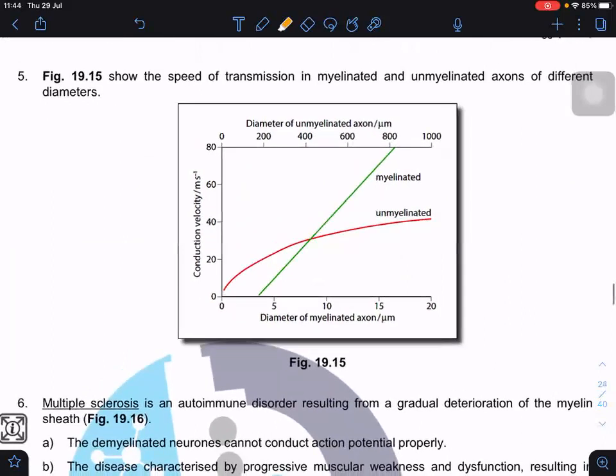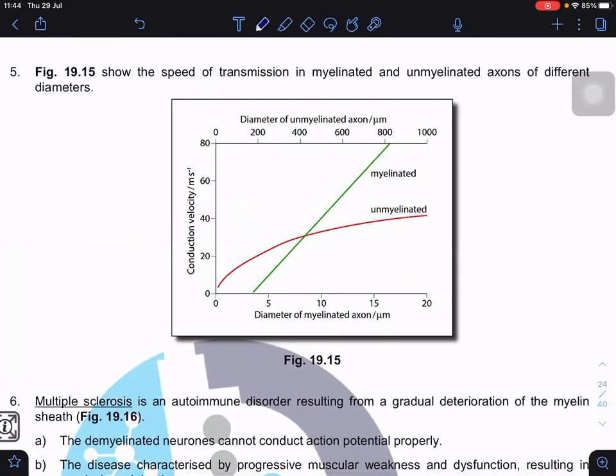You can look at this diagram to show the difference. Now, let's say I take this. If I want to achieve a speed of 20 meters per second, then you can see that for an unmyelinated neuron, it's roughly about 200 micrometers.